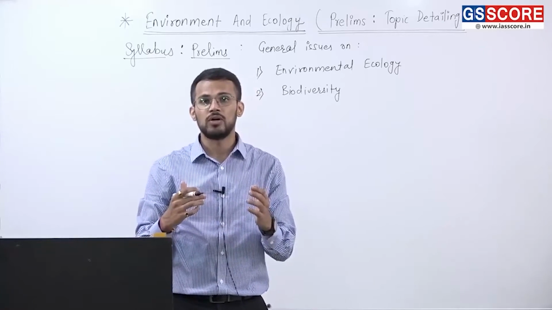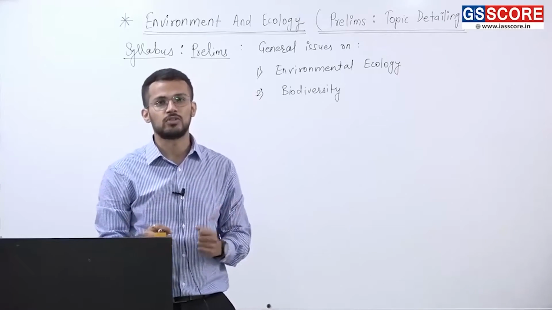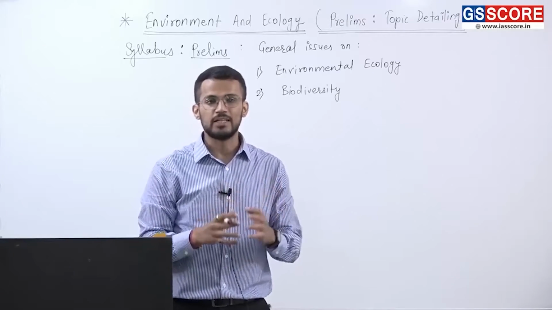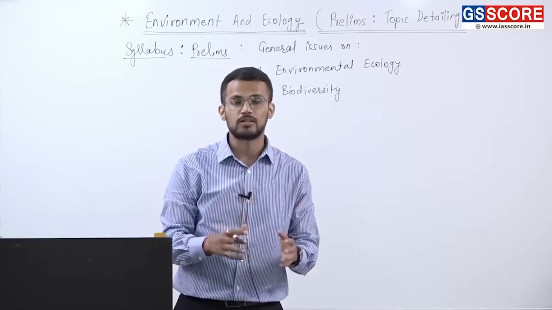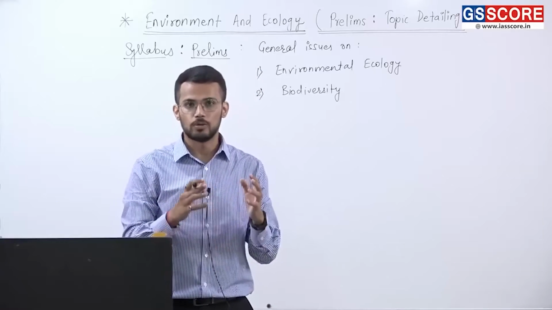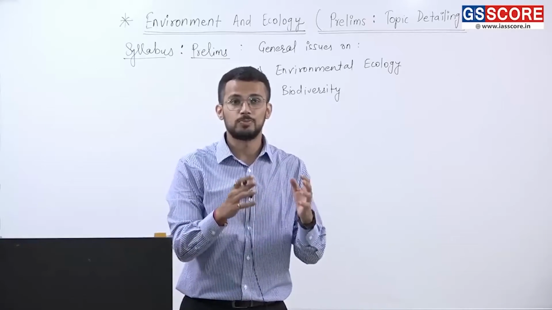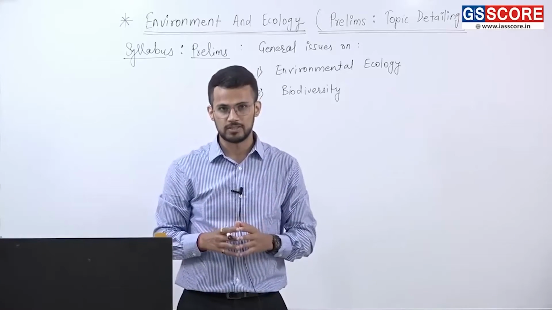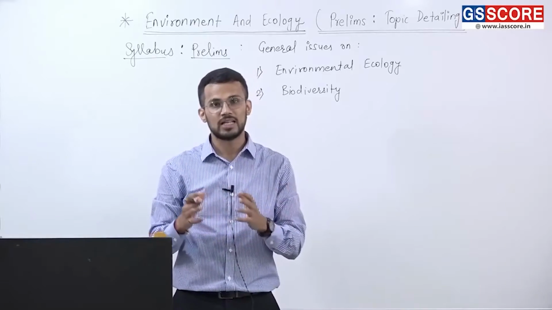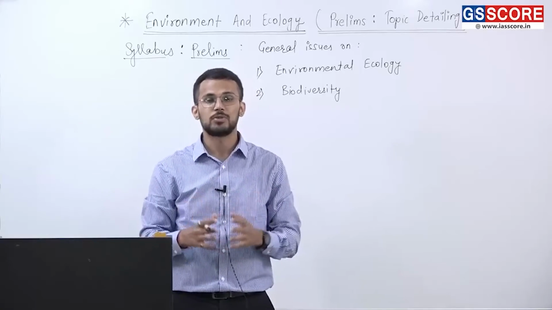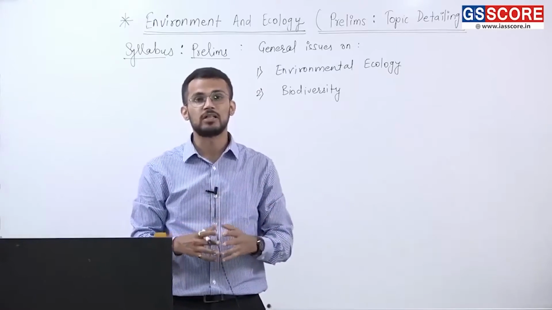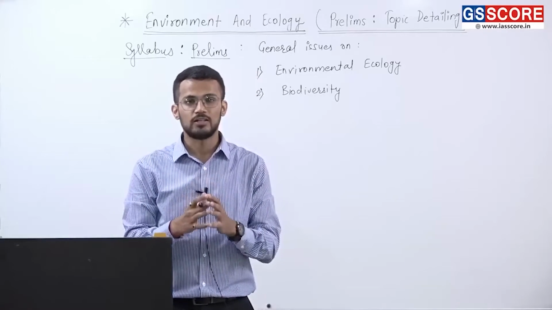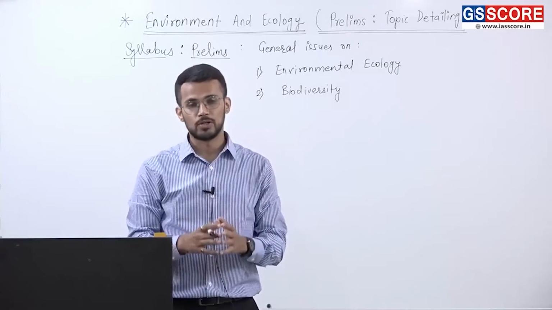Then what kind of efforts are being taken for the conservation of biodiversity, be it the creation of protected areas in the form of national parks and wildlife sanctuaries, or species-specific initiatives started by the governments, like Project Tiger, Project Elephant, and these days projects like Project Snow Leopard and Project Dolphin. Those initiatives are started for the conservation of biodiversity.